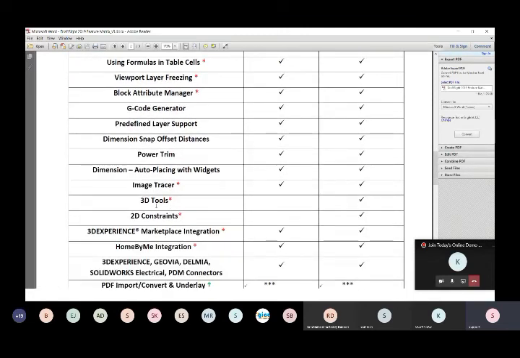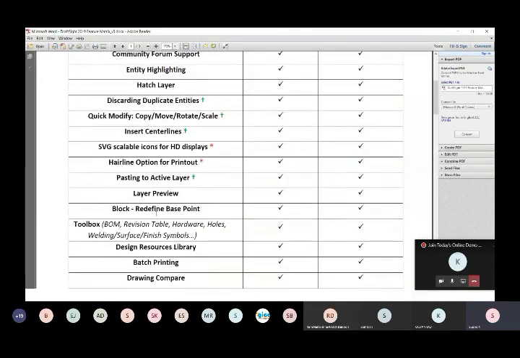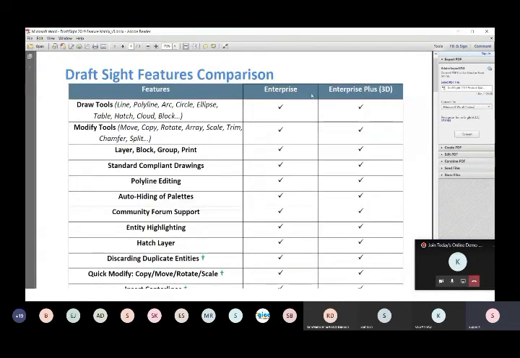What are the 3D solutions? Even in DraftSight we can do 3D applications. We can extrude it, we can revolve it, we can sweep it. So whatever we do in other software, we can do everything, but these 3D solutions will come with the Entrepreneur Plus 3D software. So these two are perpetual licenses.